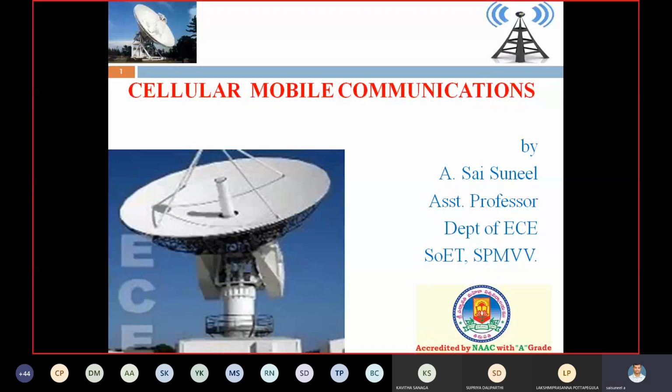Let's welcome to the last session of the fourth unit, that is dropped call rate and its evolution. That is, what is meant by dropped call rate, what parameters influence call drop, how to calculate dropped call rate, and how to calculate dropped call rate based upon handoffs. We discuss this in today's class. First of all, the basic definition of a dropped call.